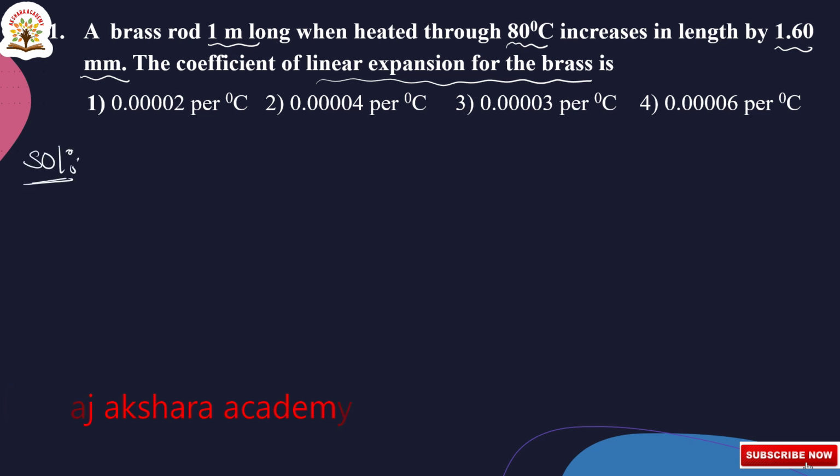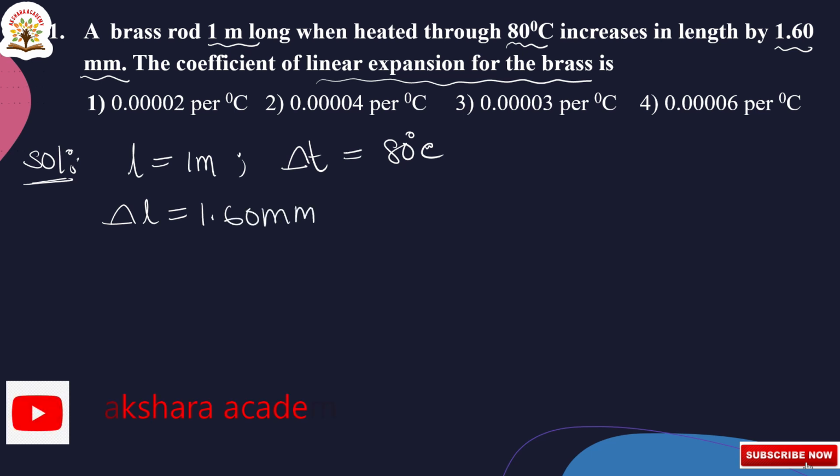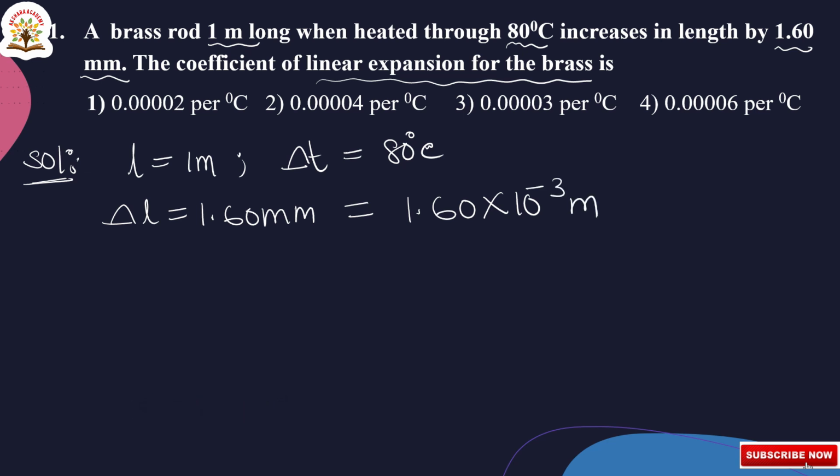Given length L is equal to 1 meter, change in temperature delta T is equal to 80 degree centigrade, and increase in length delta L is equal to 1.60 millimeter, which is converted into meters. It becomes 1.60 into 10 to the power of minus 3 meters, and we have to calculate the value of alpha. Coefficient of linear expansion is denoted by letter alpha.